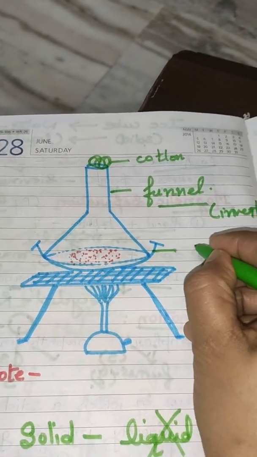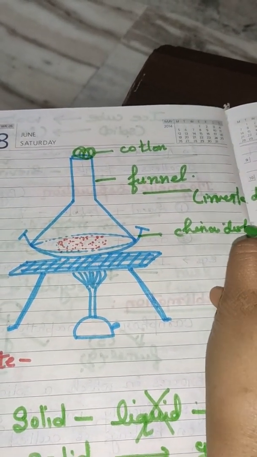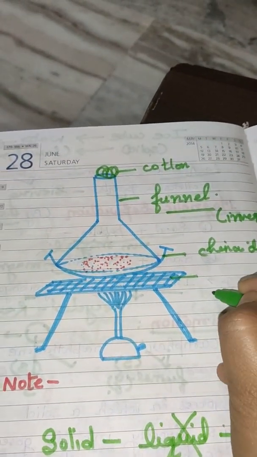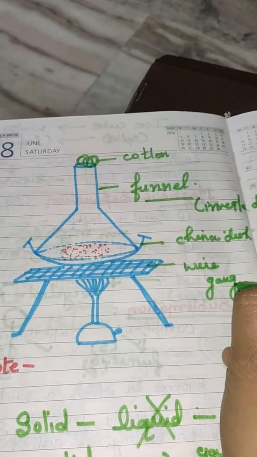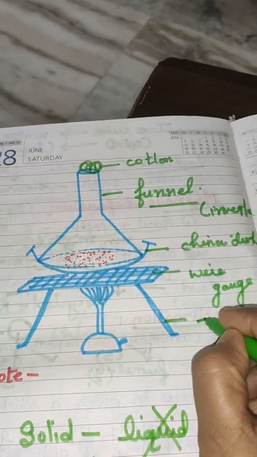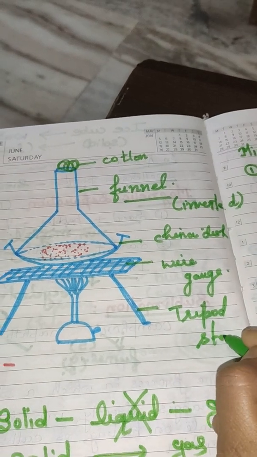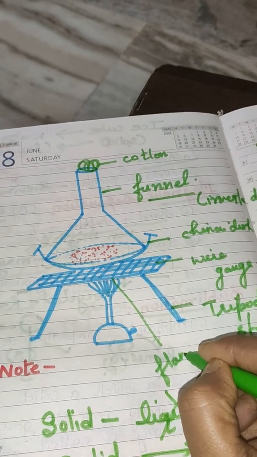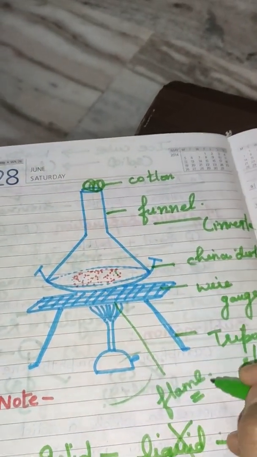This is your china dish, on which the funnel is kept inverted. This is the wire gauze, the stand where we have kept this whole apparatus. This is your tripod stand, and this one is the flame of the burner. This is your burner.